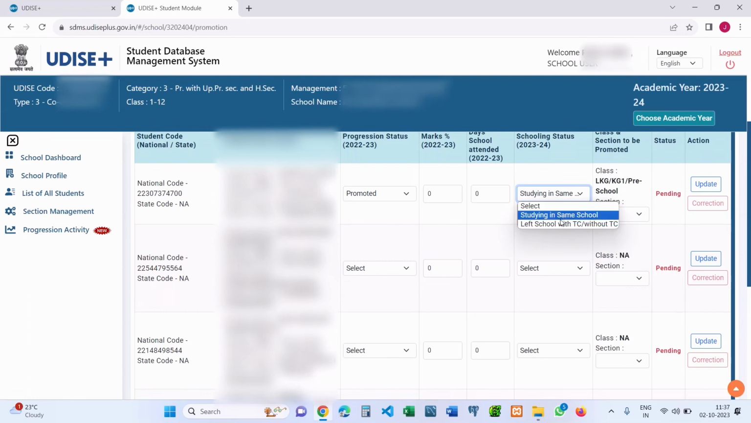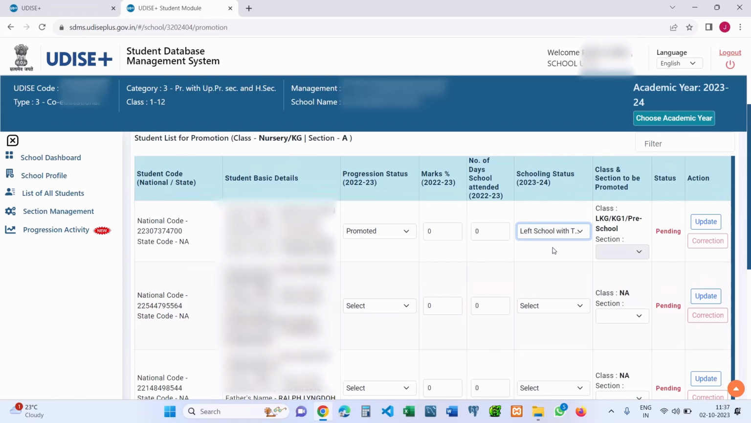But one more thing I'll share with you is that if the student is promoted but the schooling status is shown as left the school with TC, if the student has left the school and joined the school of another, then the section and class will be disabled. Then you can click update. Once the schooling status of the student has been marked as left the school with TC, this particular student will automatically be moved to Dropbox. This concept of Dropbox will be shared with you in a while.